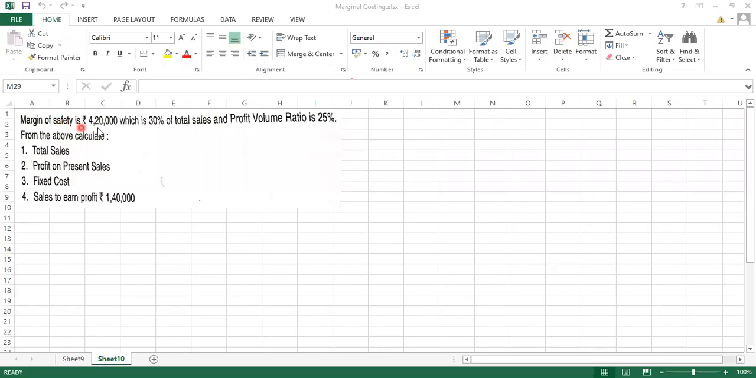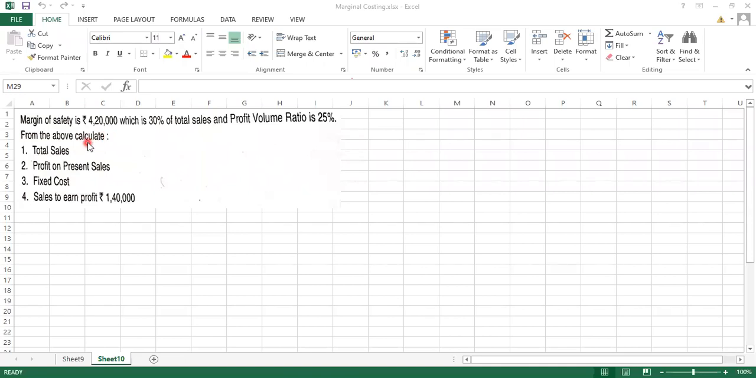Margin of safety is 4,20,000, which is 30% of the total sale, and the profit volume ratio is 25%. From the above, calculate. Now see, they have given just one line: the margin of safety is 4,20,000 and this is 30% of sale. So 4,20,000 represents 30%. So 100% कितना, अगर हम ऐसे करेंगे तो we will be getting the total sales.